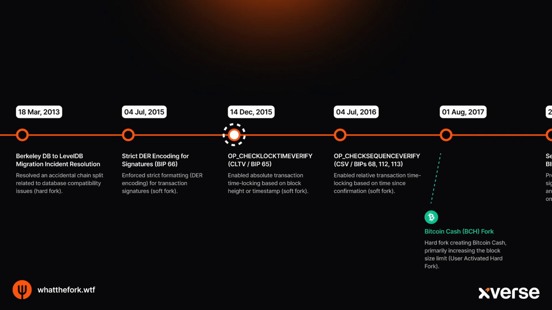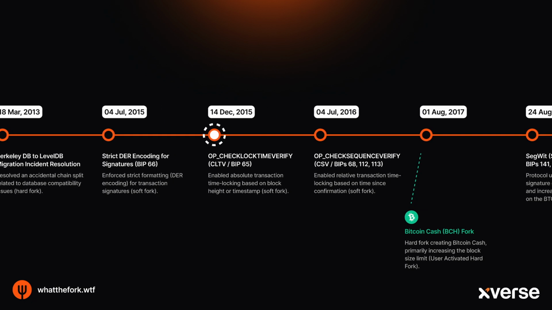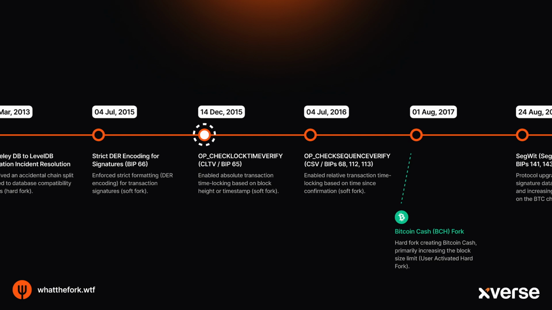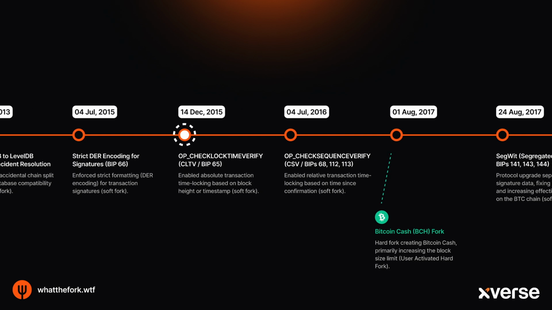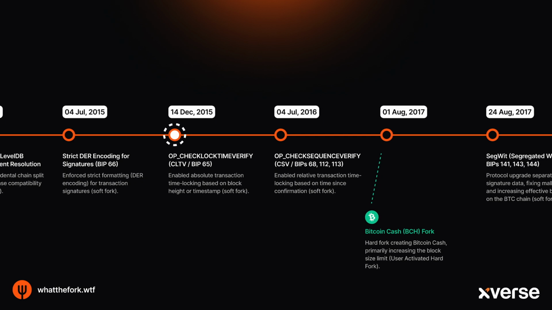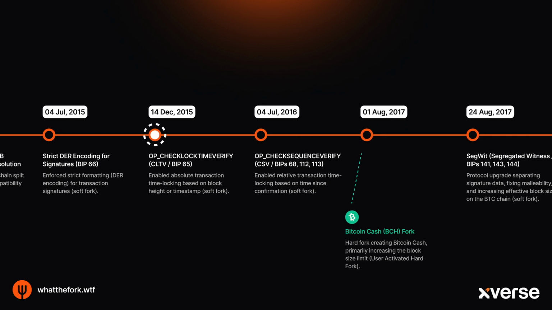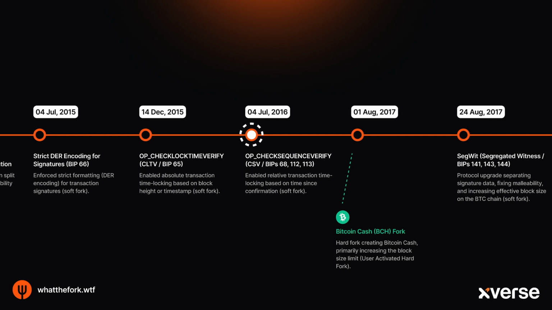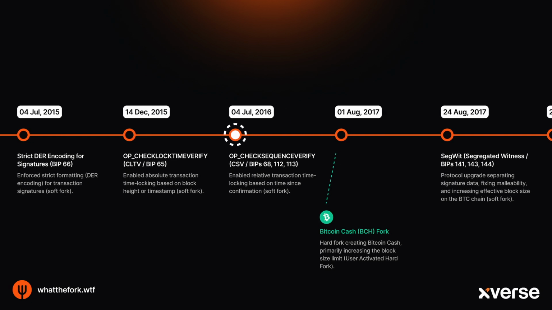CheckLockTimeVerify, BIP65. Imagine wanting to send Bitcoin that can't be spent until a certain date or after a certain number of blocks have passed. That's what CLTV enabled. This instruction gave developers the tool to create time-locked transactions. You could set up a payment that only becomes available in the future directly on the blockchain. It was a building block for more advanced Bitcoin scripts. Following CLTV, CheckSequenceVerify, or CSV, arrived in mid-2016.